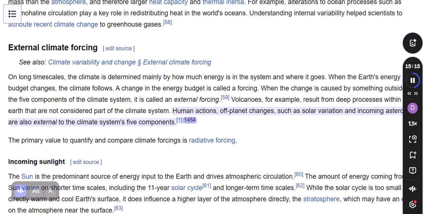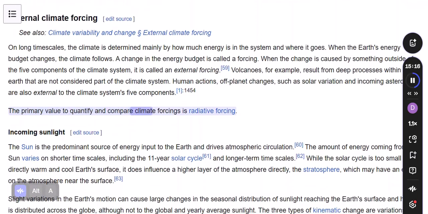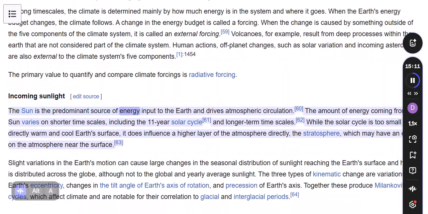The primary value to quantify and compare climate forcings is radiative forcing. The sun is the predominant source of energy input to the Earth and drives atmospheric circulation. The amount of energy coming from the sun varies on shorter time scales, including the 11-year solar cycle, and longer-term timescales. While the solar cycle is too small to directly warm and cool Earth's surface, it does influence a higher layer of the atmosphere directly, the stratosphere, which may have an effect on the atmosphere near the surface.